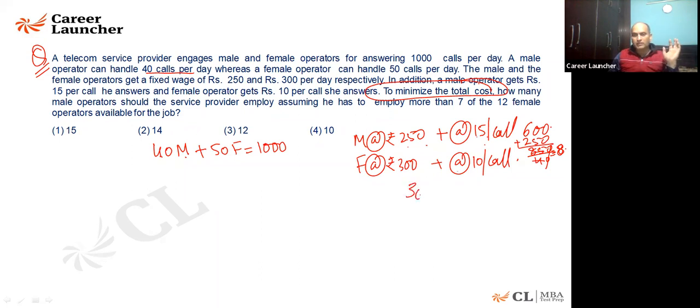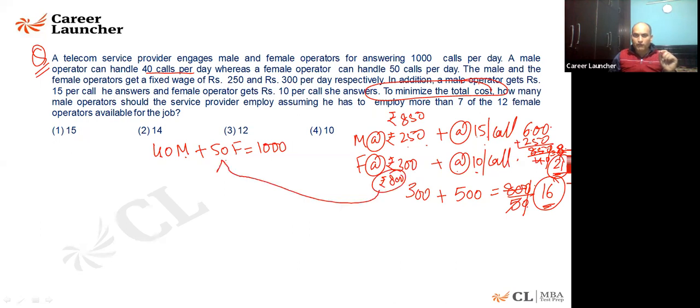What about the female? Female is paid 300 rupees fixed. For every call, 10 rupees is paid. 50 calls will generate 500 rupees. That is 800 rupees paid for 50 calls. 16 rupees is what it is going to be paid. I hope it is clear. Sorry, it is 850 for the male, and this is coming out to be 21 rupees per call. 600 plus 250 is 850 rupees paid to the male. 800 rupees is paid to a female.